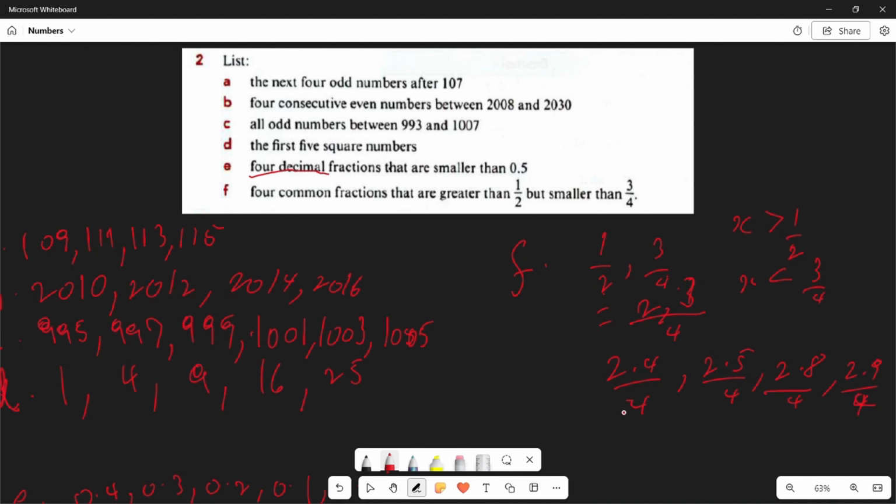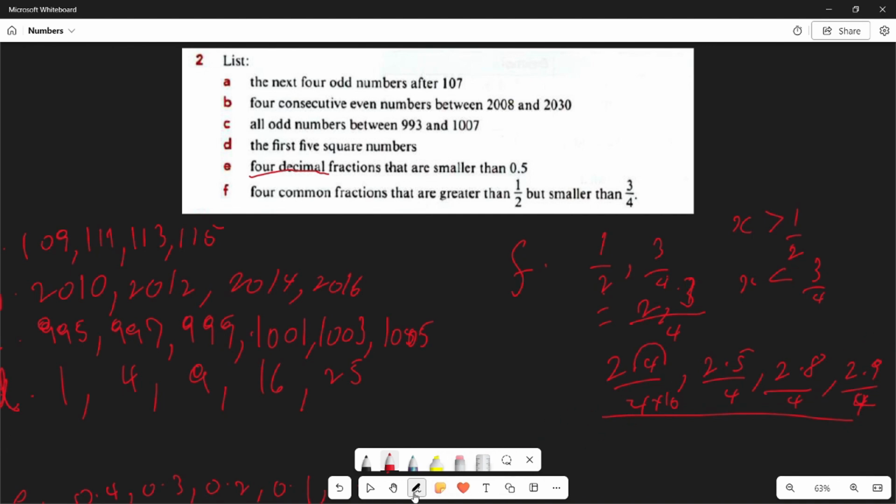So we then continue on, and then these are going to be our answers. And then for us to make it look like actual common fractions, we'll take the decimal place of this over here, and then we'll times this by the decimal place that is taken. So this is taking on 10, 10, 10, and 10 again.